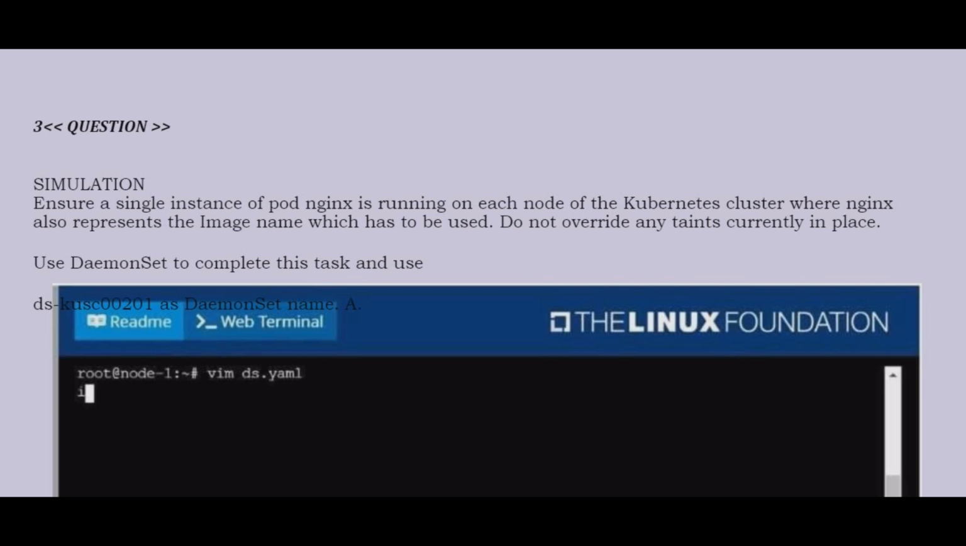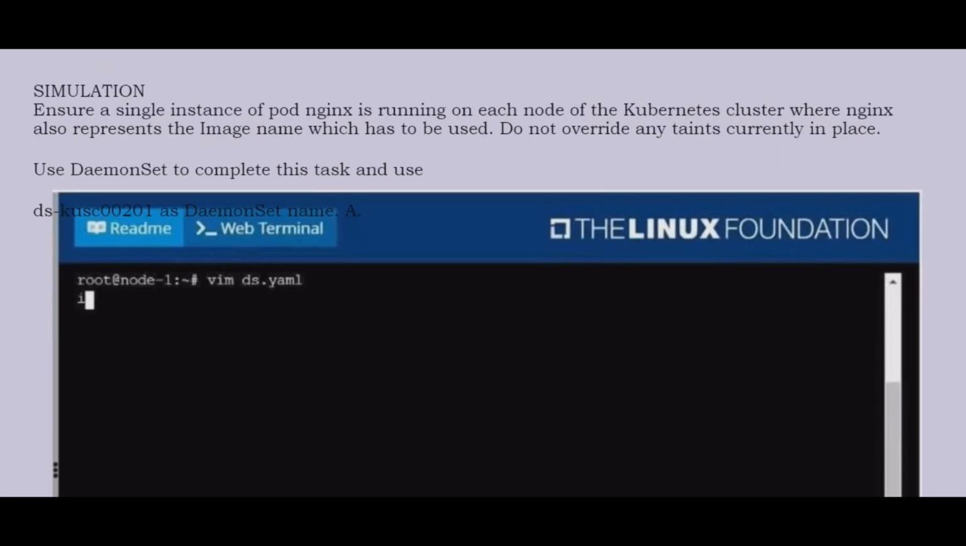Question is simulation. Ensure a single instance of pod nginx is running on each node of the Kubernetes cluster, where nginx also represents the image name which has to be used. Do not override any taints currently in place. Use the daemon set to complete this task. Now see the answer.